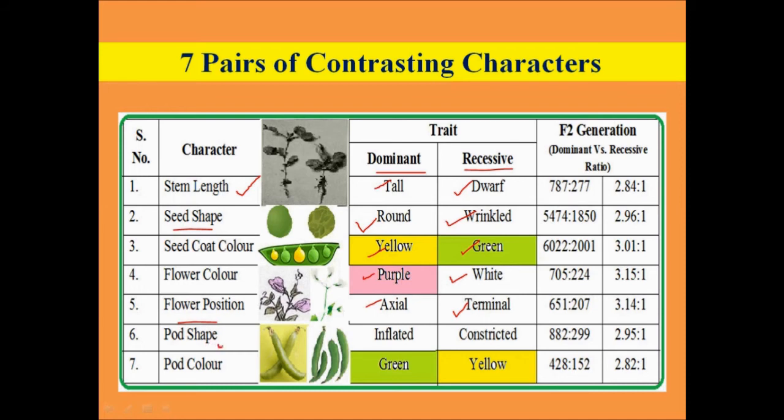Shape of the pod, inflated pod was a dominant trait and constricted pod was a recessive trait. And regarding the color of the pod, green pod is dominant, whereas yellow pod is recessive. So from all the experiments which he had conducted, finally he concluded that each of the 7 pairs of contrasting characters had 2 alternate traits, a dominant trait and a recessive trait.